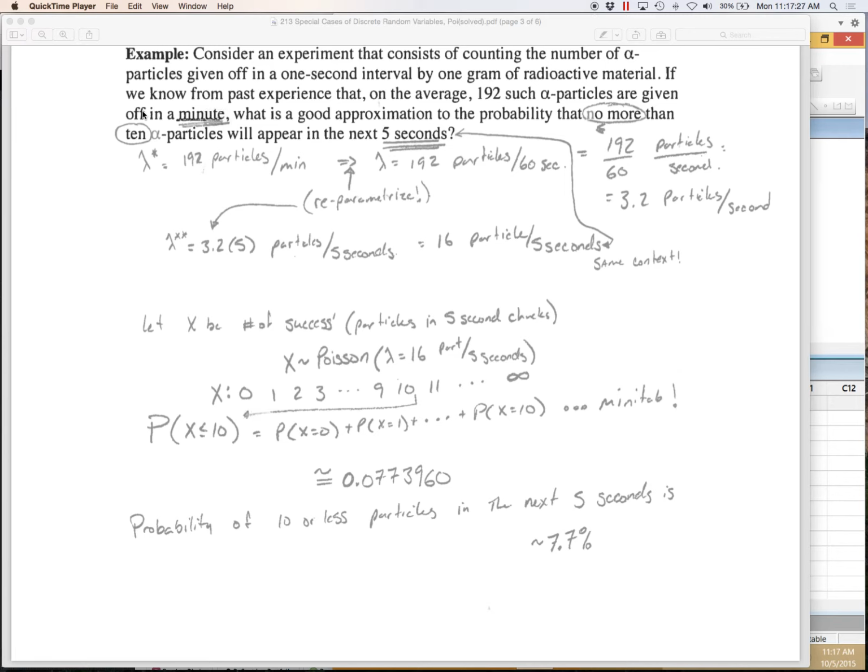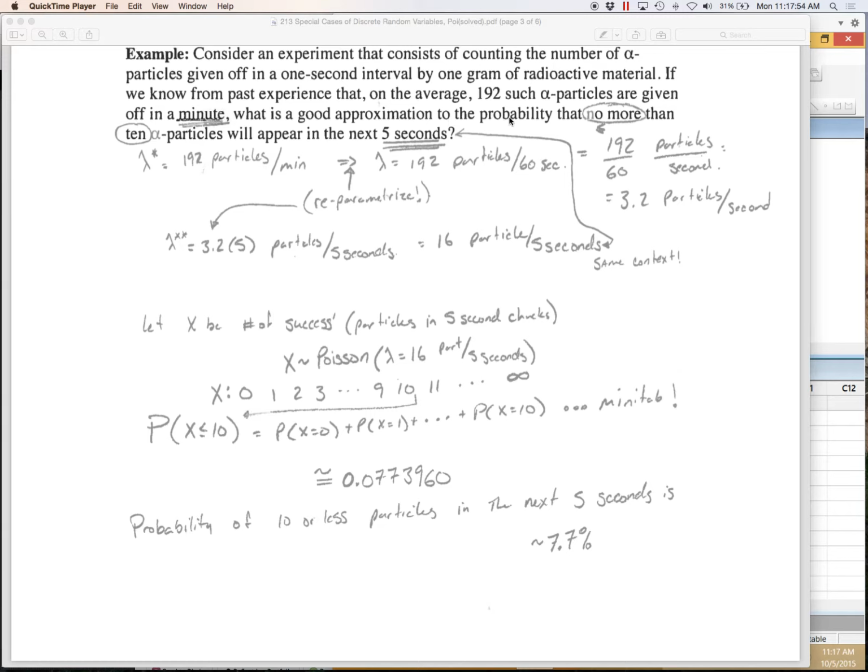Let's do a little bit more of a traditional Poisson problem here. Consider a certain experiment. If you've got a radioactive particle, then the number of particles it gives off in any 1 second can be measured. If we know from past experience that 192 particles are given off in 60 seconds, or in a minute, then we can talk about certain probabilities of other things happening.